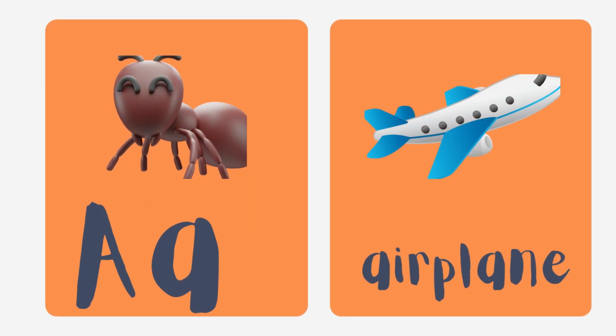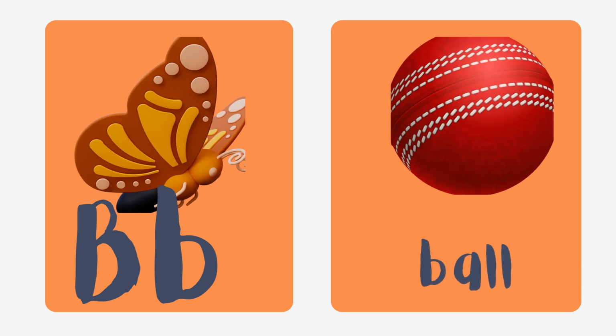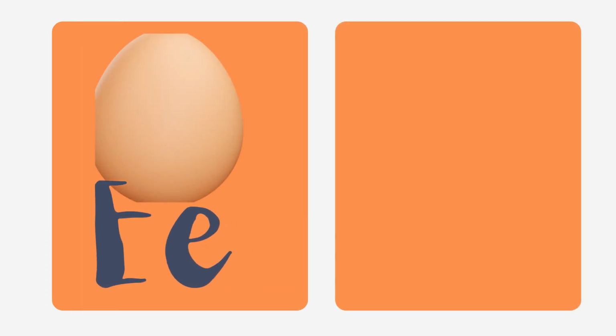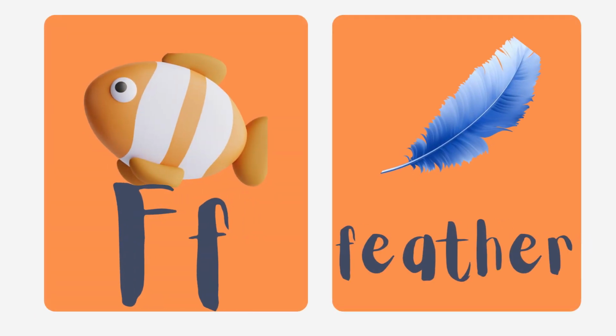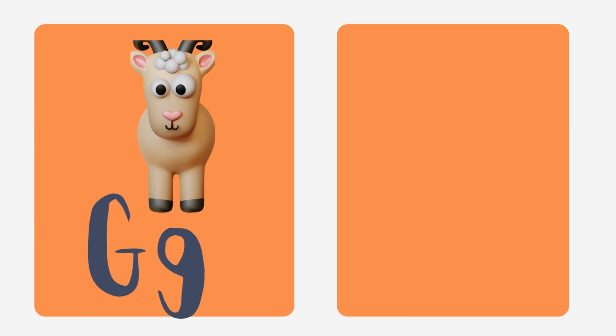A for ant, A for airplane, B for butterfly, B for ball, C for caterpillar, C for car, D for daisy, D for drum, E for egg, E for elephant, F for fish, F for feather, G for goat, G